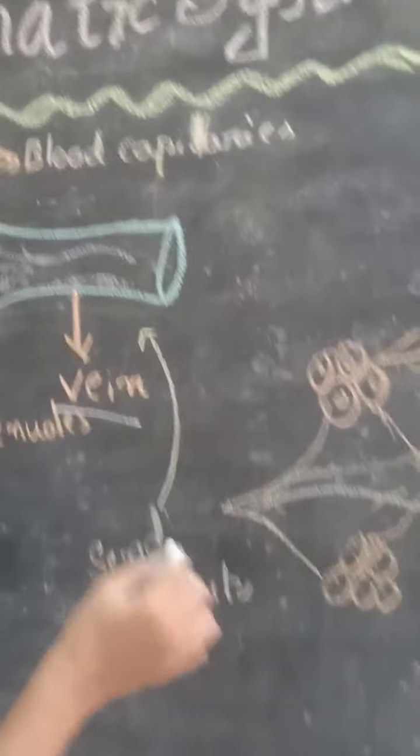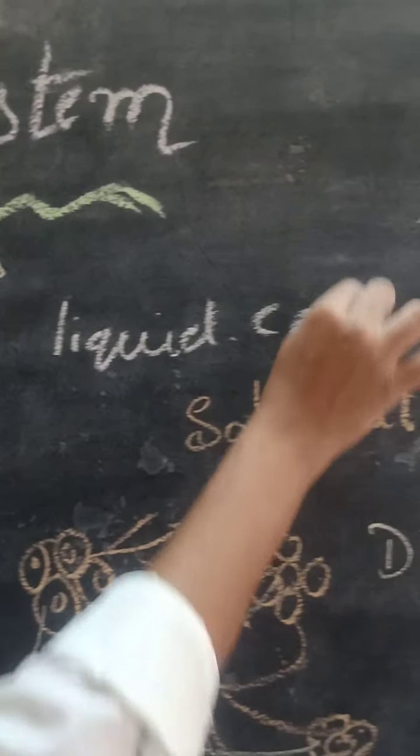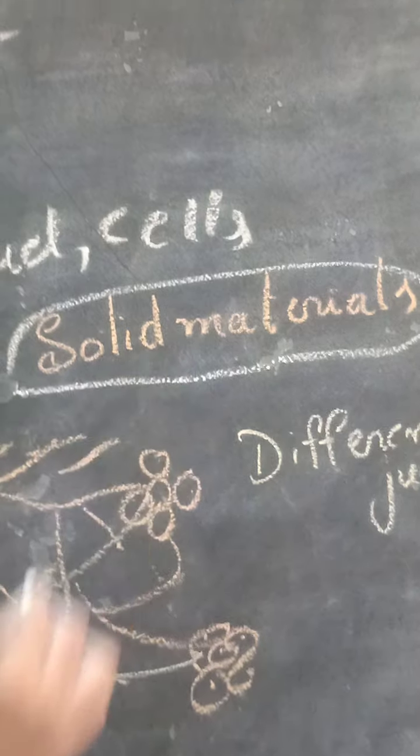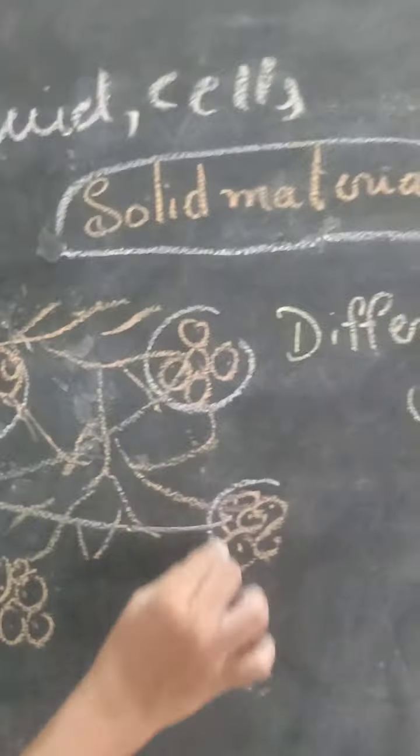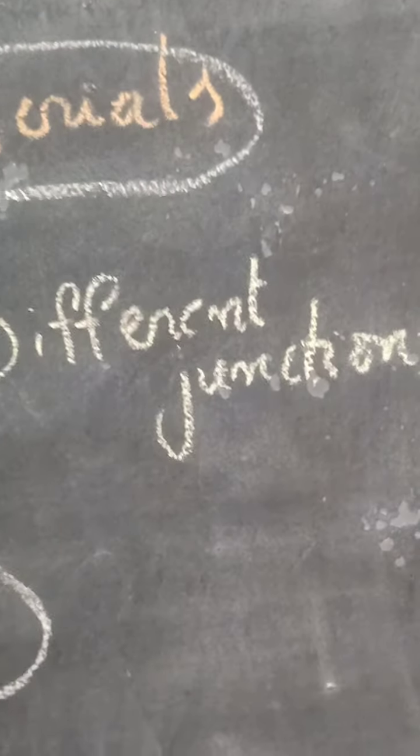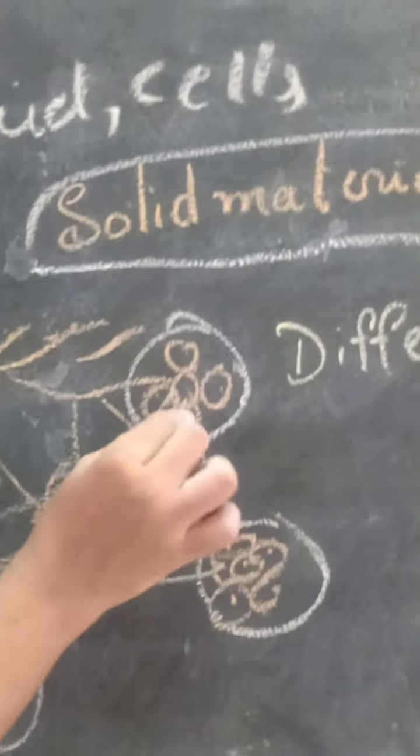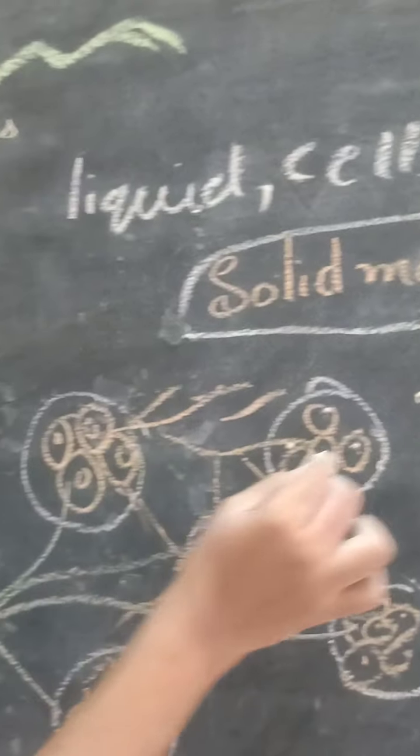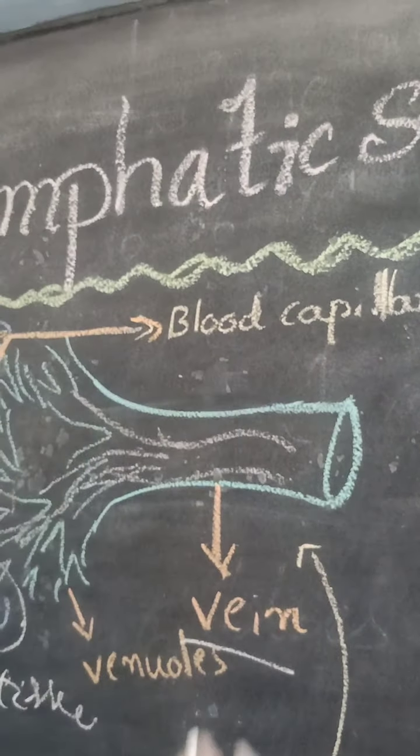In the blood, liquid material will be there, and blood cells will be there along with solid material. This solid material will be stored in the different junctions of tissues. These tissues will supply this solid material to the veins. This is very good. Here a different situation will occur. All the junctions will be collected and sent back into the veins. Veins will again take it to the heart.